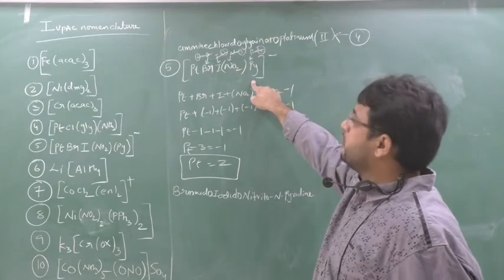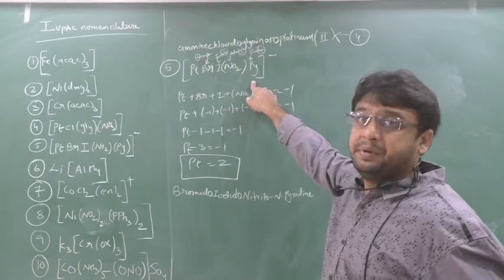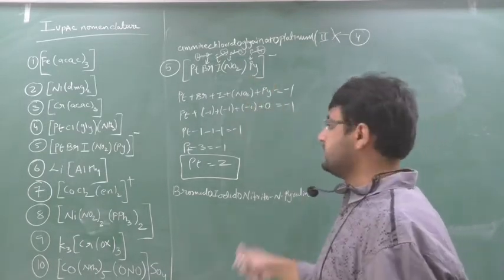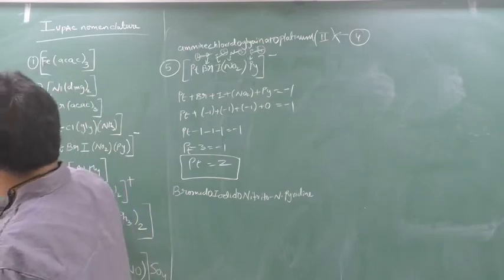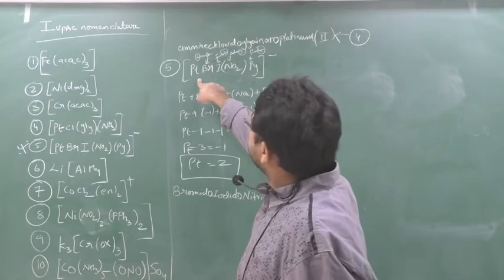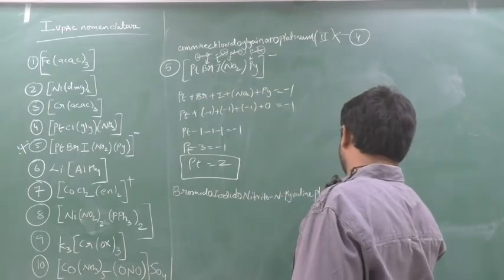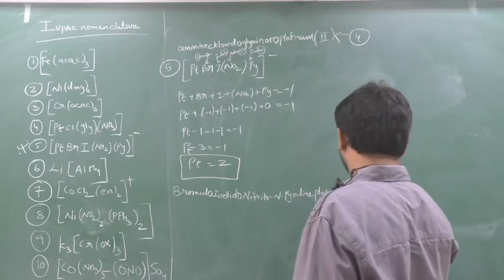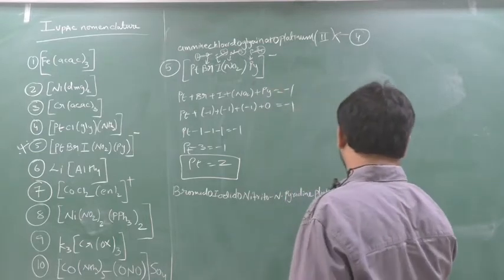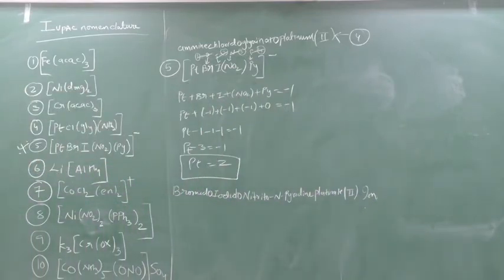You have to say pyridine, not pyridinium. It is only pyridine. Don't say pyridinate. This is important. These all are important, I guess. Pyridine only you say. Now see this. This metal is in an anionic state, so it will come as platinate. How much, beta? 2. Now this is minus, meaning an ion, so don't forget to put ion. If you forget, marks gone. So the name will be bromido, iodido, nitrito-N, pyridine, platinate(2) ion.